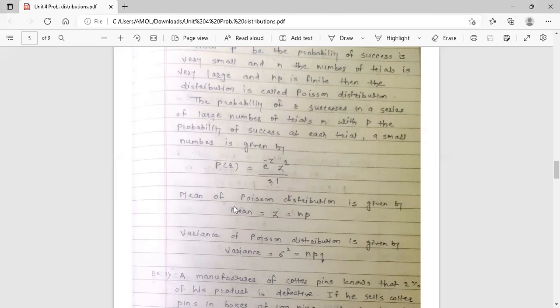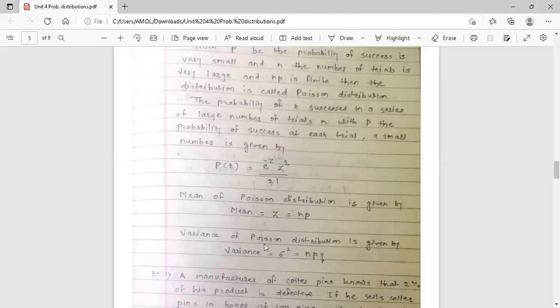See, what is z? z is equal to mean, and the formula for mean is n into p. n is the number of trials and p is the probability of success. So this is the formula of mean of Poisson distribution, and that value z, the mean, is used here in the formula of Poisson distribution.